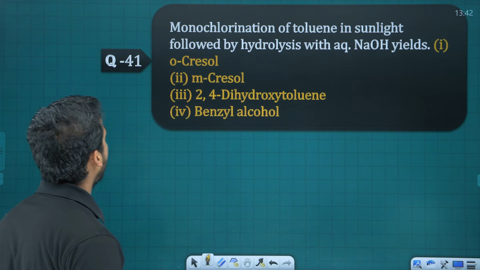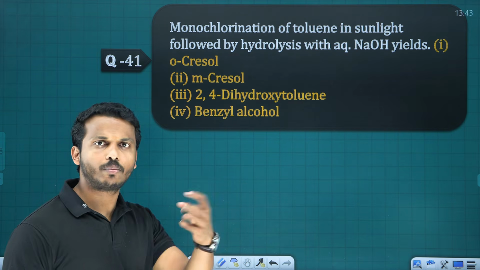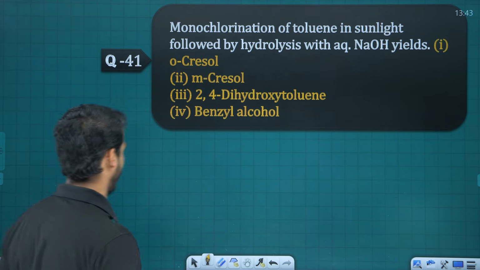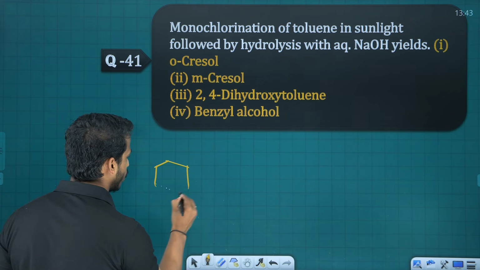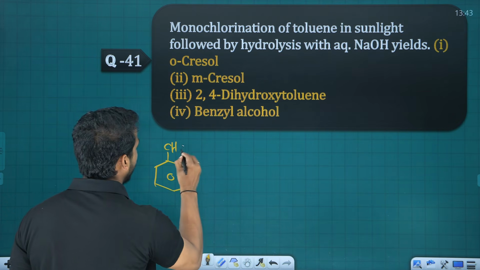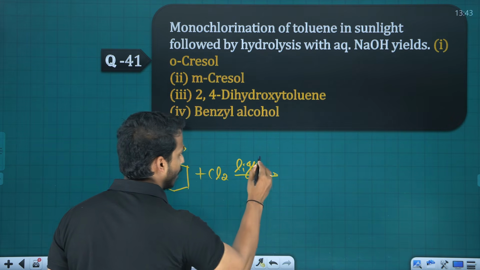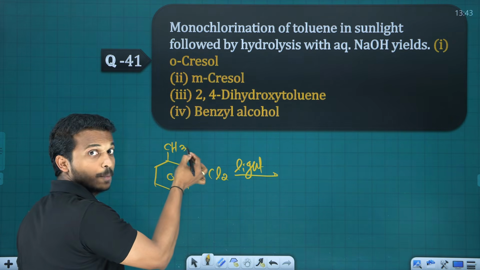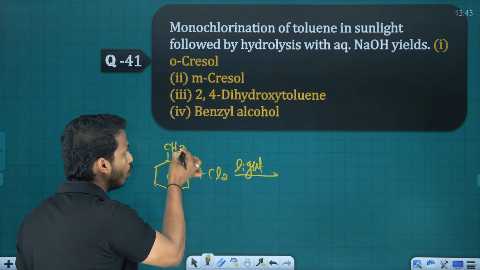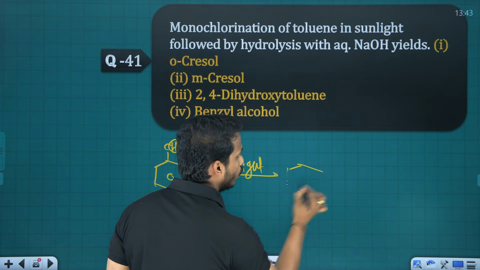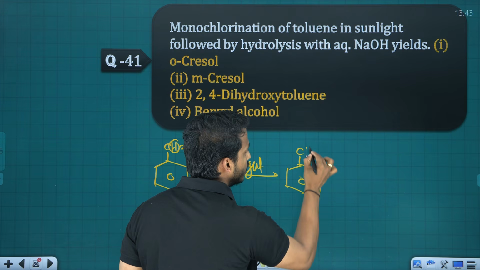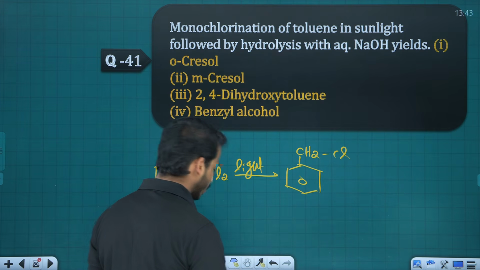Next one. Monochlorination means one chlorine we are adding, of toluene. What is toluene? Benzene with a CH3. When toluene undergoes chlorination in presence of light, what happens? Chlorine goes by substitution, meaning chlorine goes to this position, right? You will get benzene with a CH2Cl. What do you call this compound?